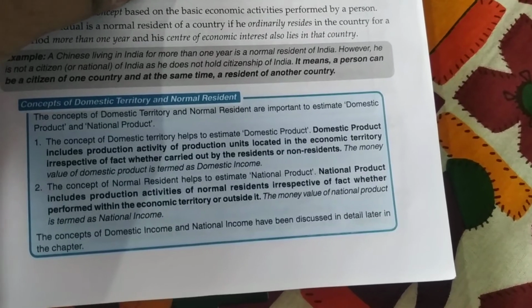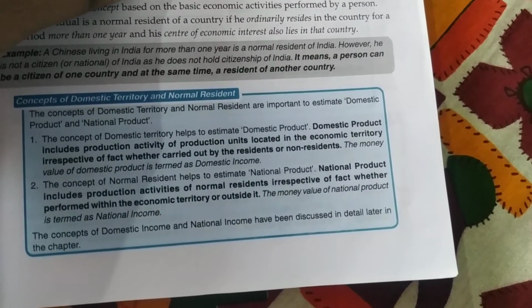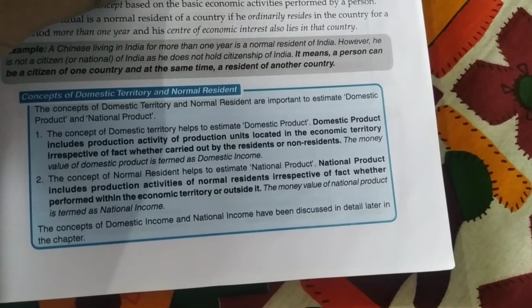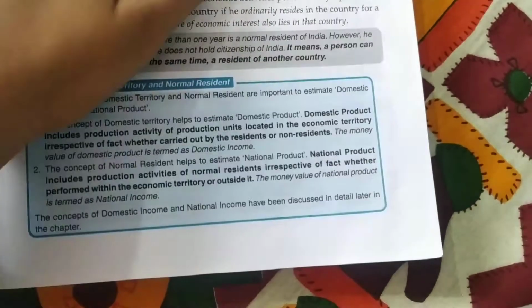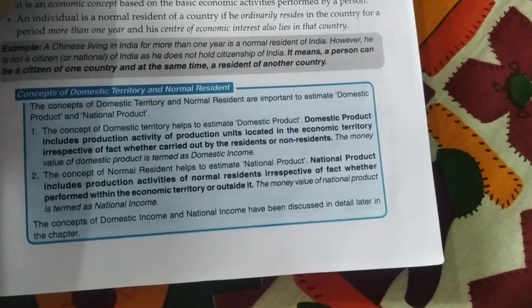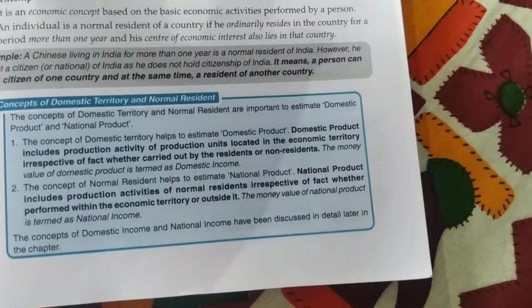National product includes production activities of normal residents irrespective of the fact that whether performed within the economic territory or outside the economic territory. So hope you can understand. So domestic territory helps us to understand the domestic product. Normal resident helps us to understand the national product.